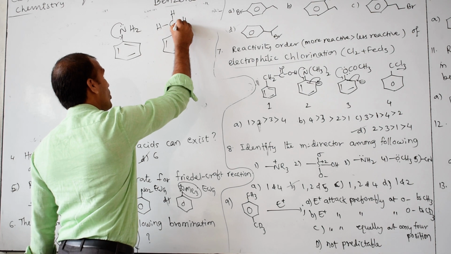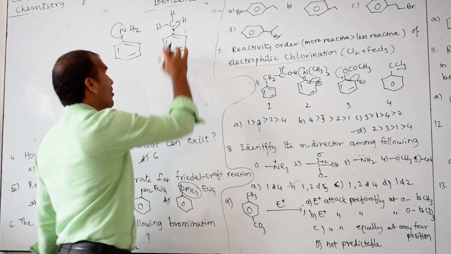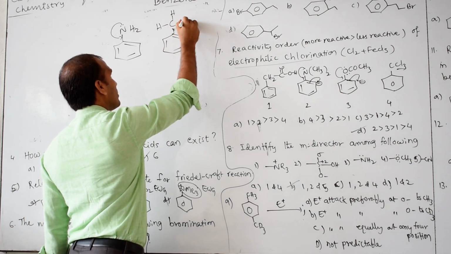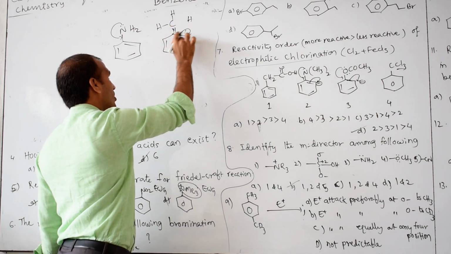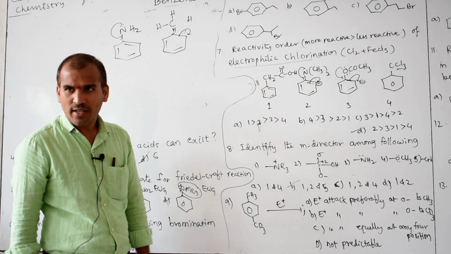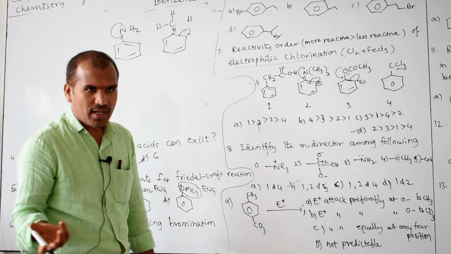Then this will be no bond resonance, that is called hyperconjugation. If this pi bond comes here, it will look like this: no bond resonance, this is called hyperconjugation. This is the pi bond, then this will be a negative charge in this form. Which charge is there? Negative. Negative means electron rich, so it will undergo ortho para direction.